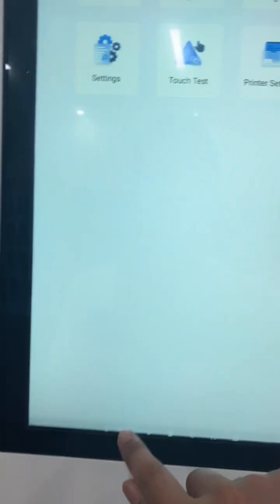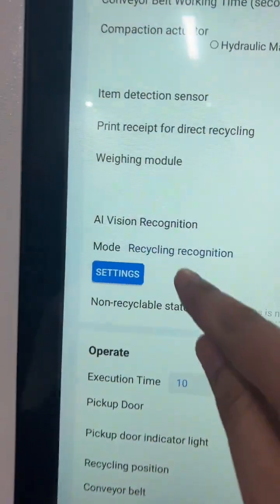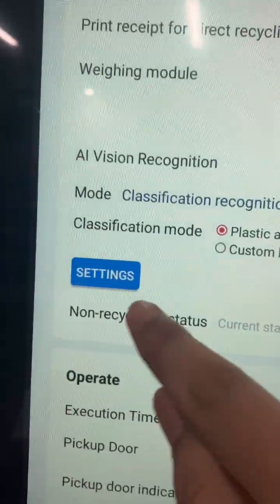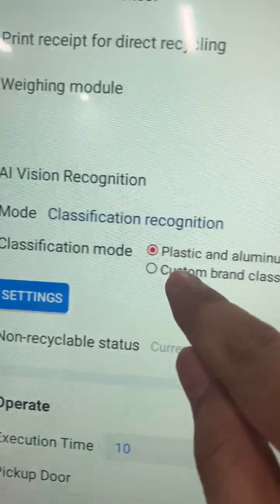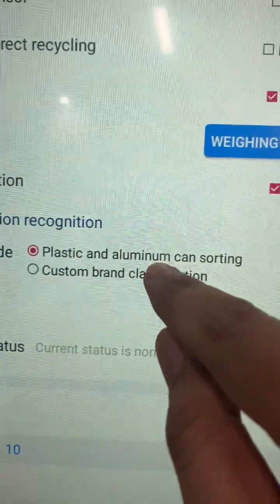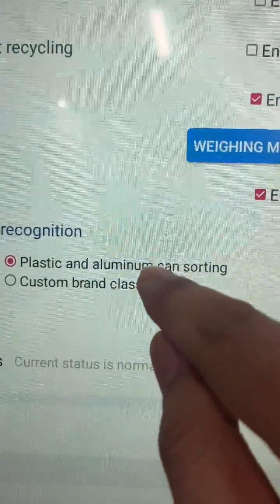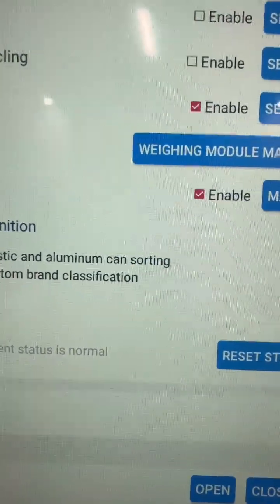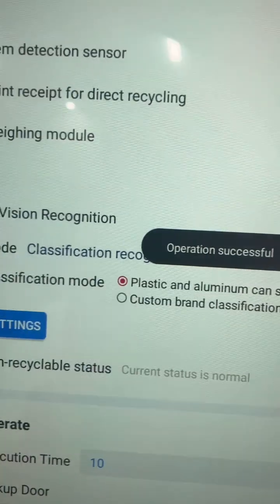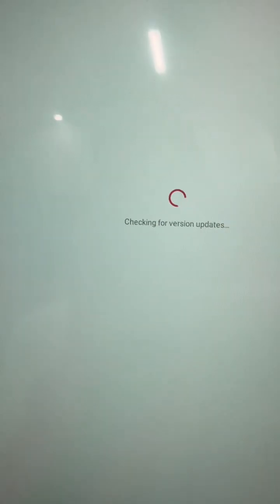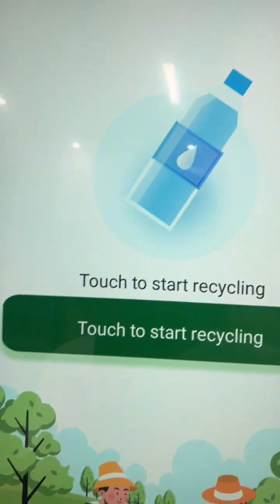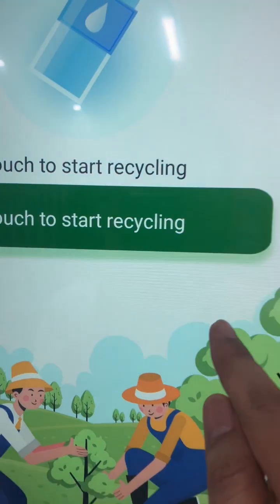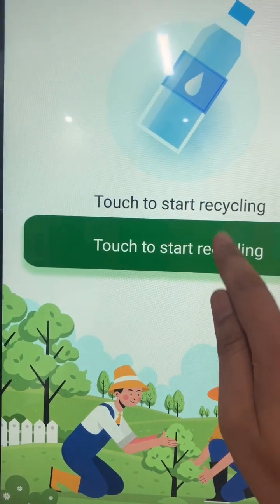Okay, for the next function, you need to select the classification regulation, and here you can choose the regulation for plastic and aluminum cans sorting, meaning separate them directly. Press setting, and we go back, and we press here. We don't have the selection of plastic or aluminum. We just tap the touch and start.